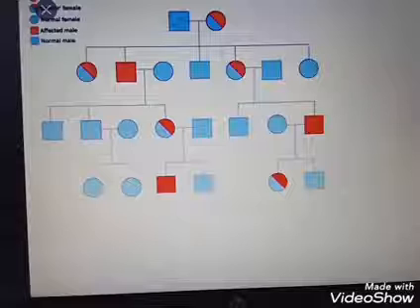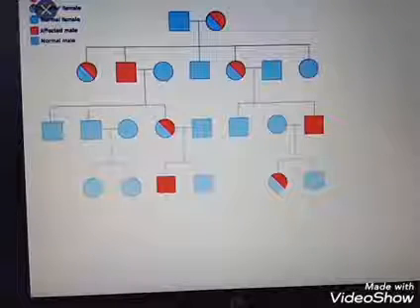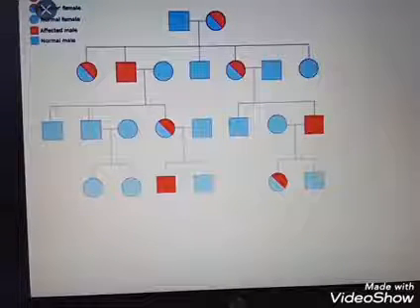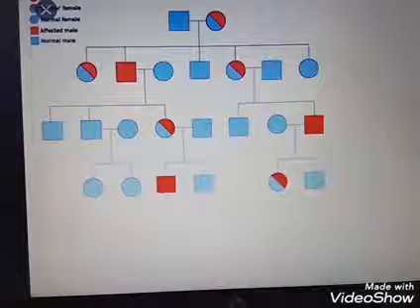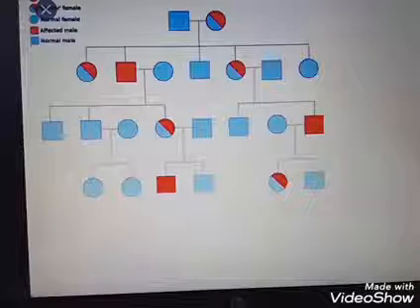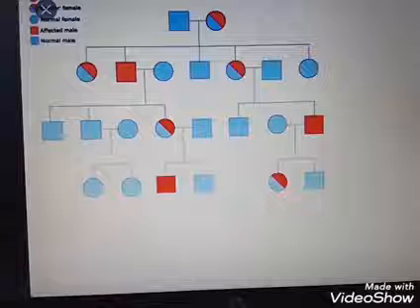Clear it is? So hemophilia is an example for this. Then color blindness is also an example for X-linked recessive. So these are the 4 different ways